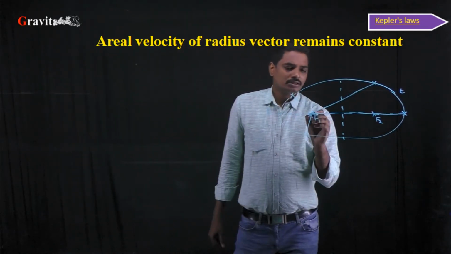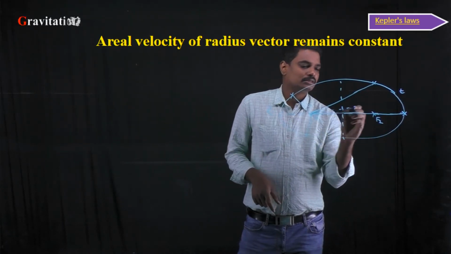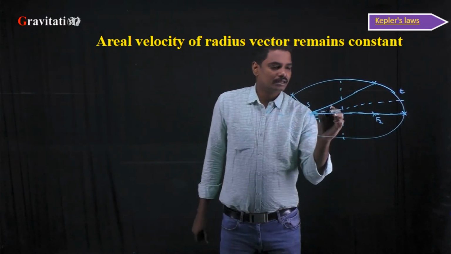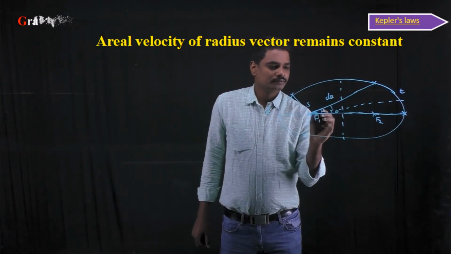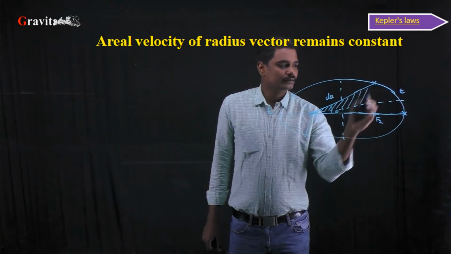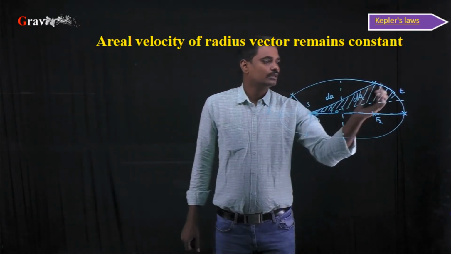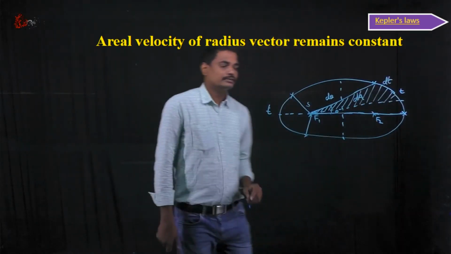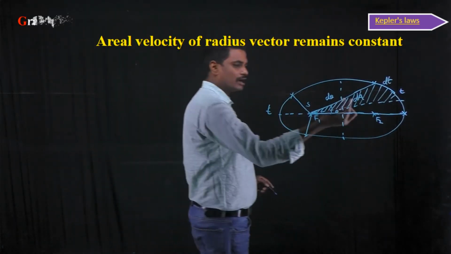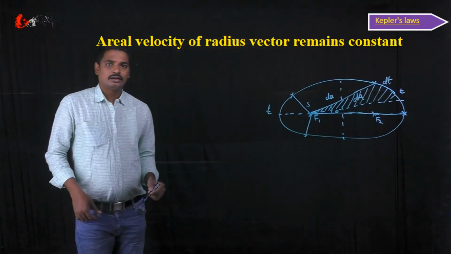Let the line from the sun make an angle theta, and for another angle d theta, let it cover an area of dA in a small time interval of dt.